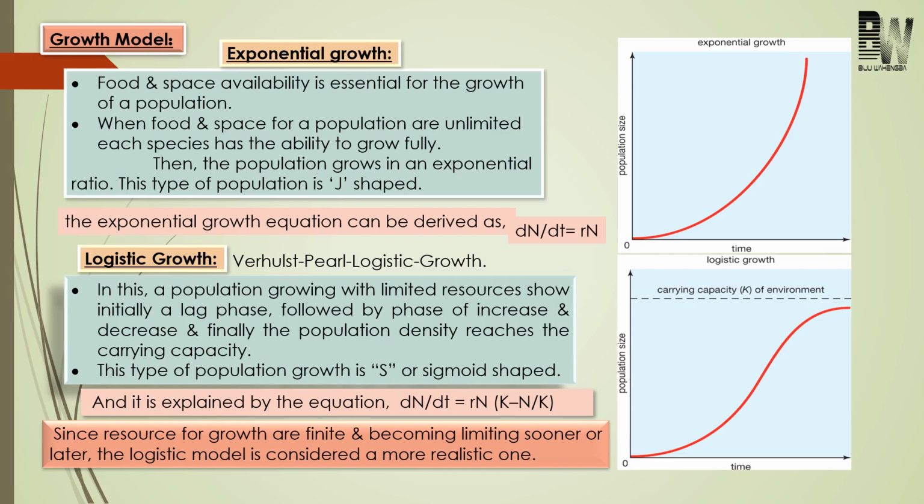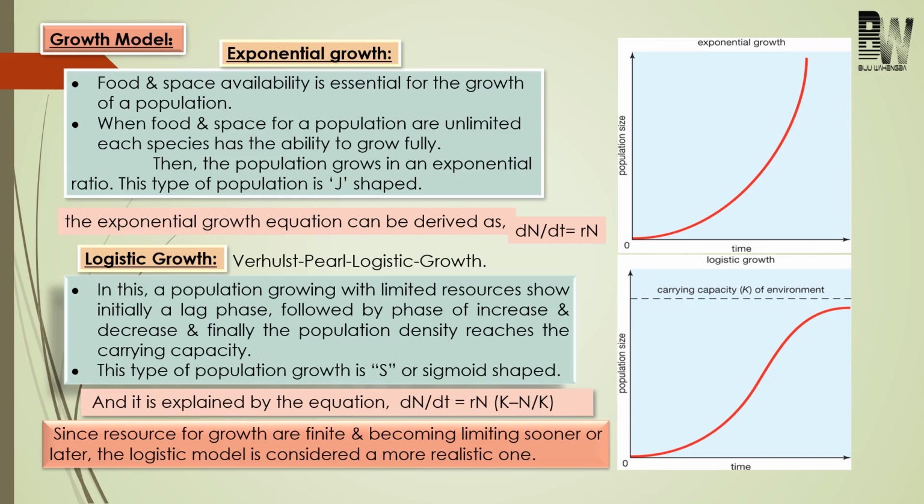Next come to logistic growth. Here the availability of food and space for growth will be limited. Because of this, the growth of the population will increase until the population reaches the carrying capacity. And when the population reaches the carrying capacity, definitely the population will remain constant. And when such growth is plotted in the form of a graph, we will get a sigmoid or S-shaped graph.